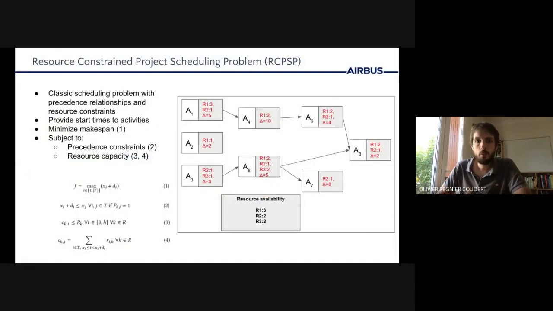First of all, let me present a well-known resource constraint scheduling problem, which is a widely studied scheduling problem where we have activities to schedule, here 8 of them, under two types of constraints. Precedence constraints, meaning that tasks can only be started if all their predecessors have been completed, and resource constraints, where each resource type has a capacity that needs to be respected at each point in time. And note that the resource need is specific to individual tasks. The objective is to provide start times to all activities, such that all the constraints are respected and that the makespan is minimized.